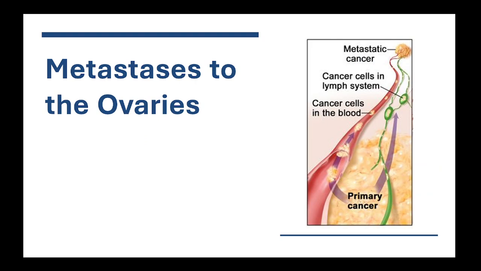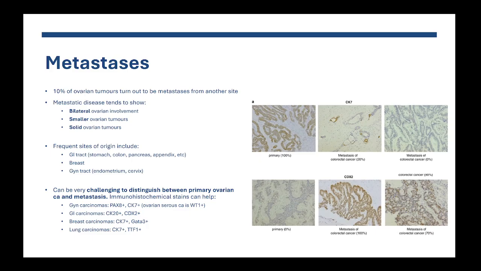Okay, and finally, we'll talk about metastasis to the ovaries. The ovaries are a bit like the liver and the lungs. They are really a recipient for metastasis from cancers from other organs. So 10% of all ovarian tumors actually turn out to be metastasis from other sites. It can be quite a challenge for clinicians and pathologists to make the distinction between a primary ovarian tumor and a metastasis from another site. So there are a few things that can really help us make that diagnosis.